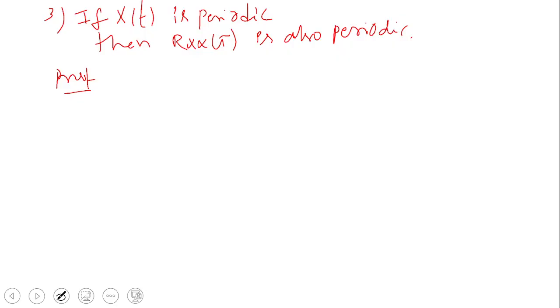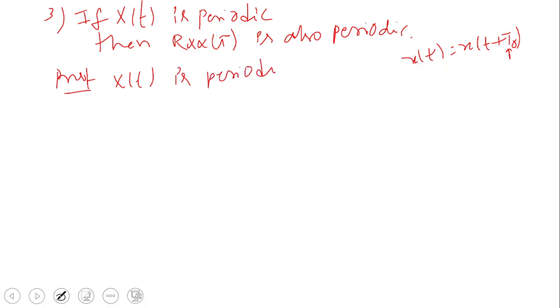If you remember, we can say a signal is periodic if x of t is equal to x of t plus capital T, where T is the time period. You can write t or t naught, whatever you want. Now we are assuming that x of t is periodic.